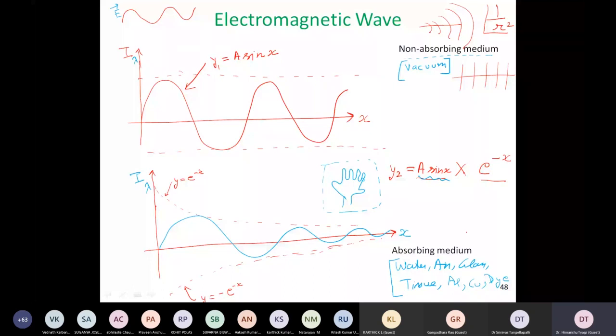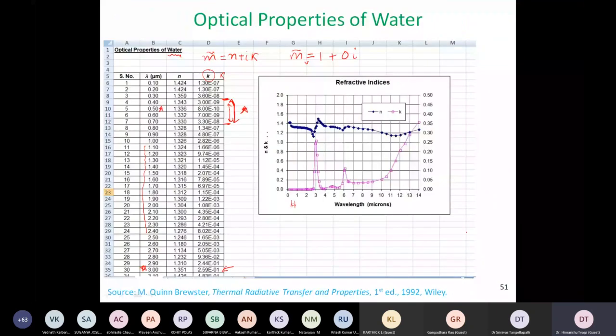Then I discussed the actual optical properties for water, and how very interesting in nature that the wavelength in which the solar irradiation is maximum, because the sun is kind of a black body which emits at this particular wavelength. This temperature is the effective black body temperature.